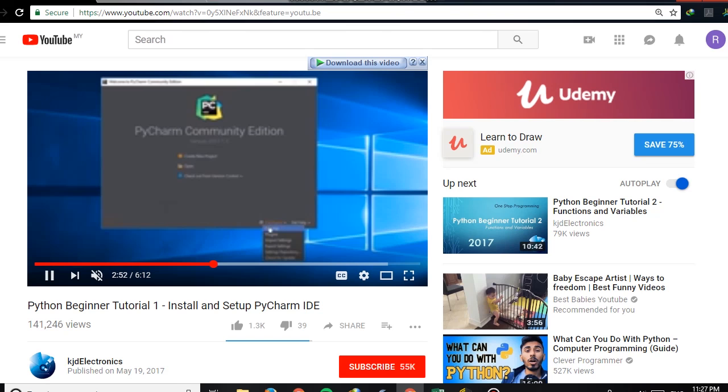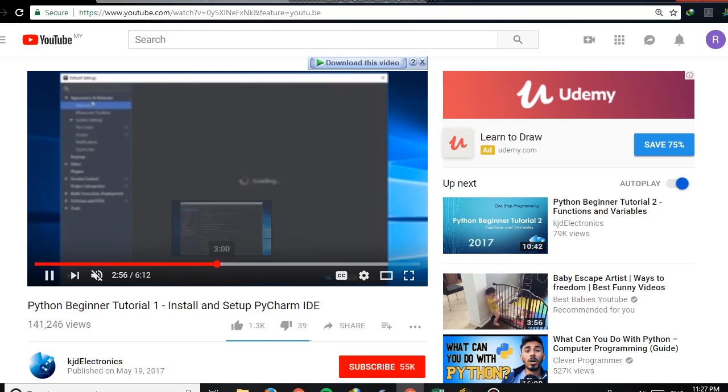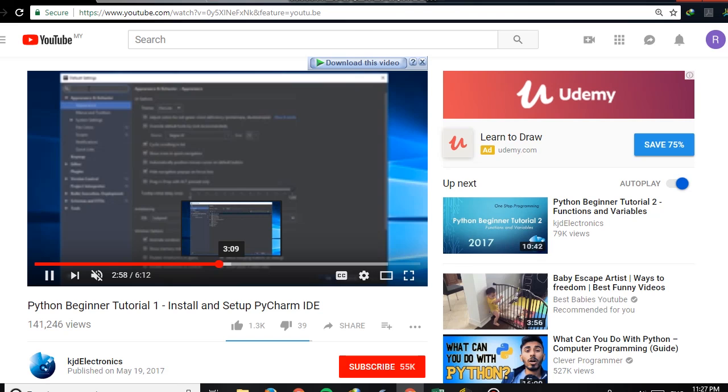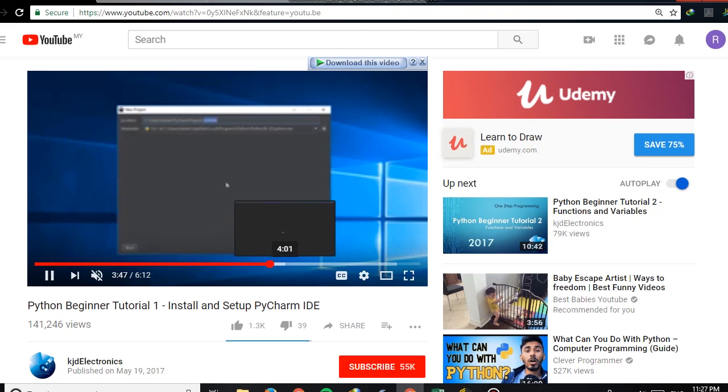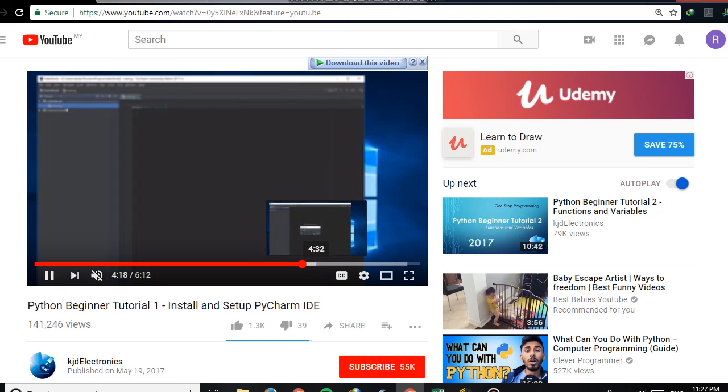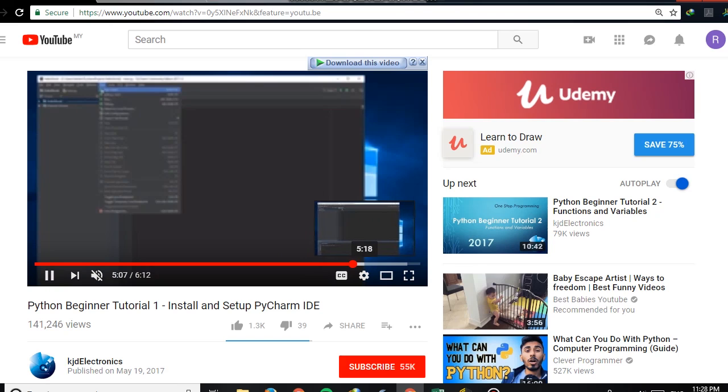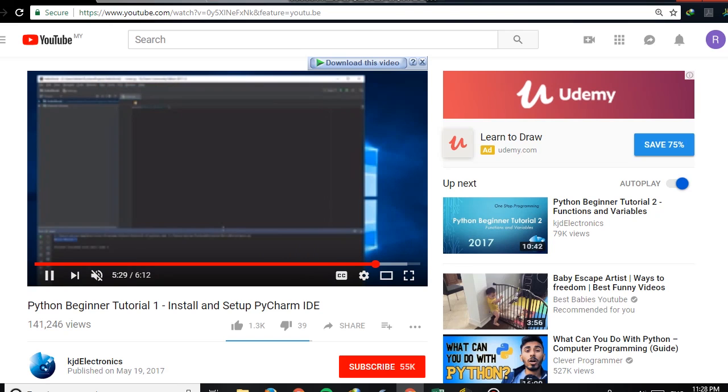And second, they will show you how to set up the environment for PyCharm Community Edition. So here you just follow the steps shown by this video, and after the video ends, you can use PyCharm Community. So this is for the installation of the software.